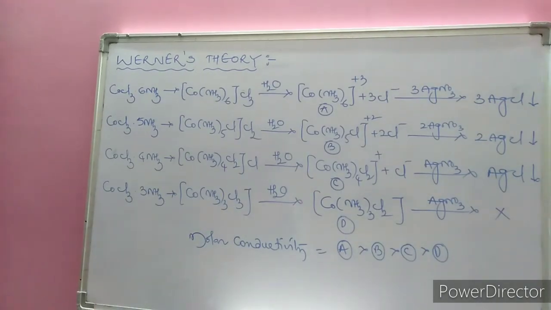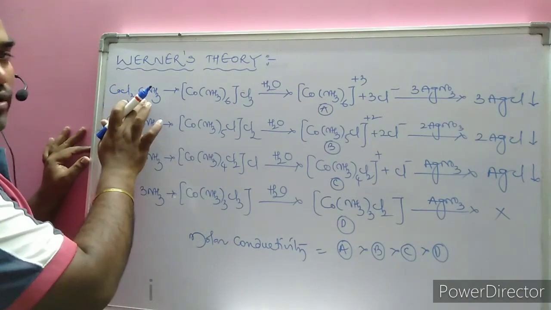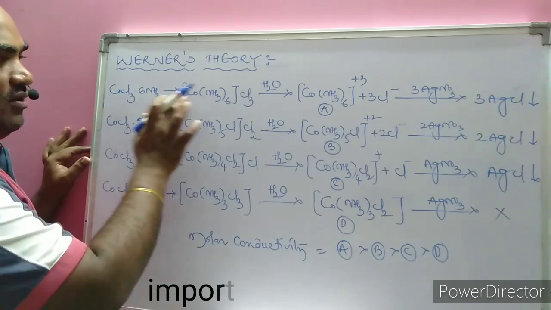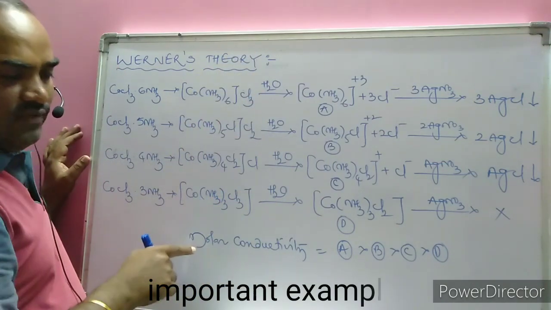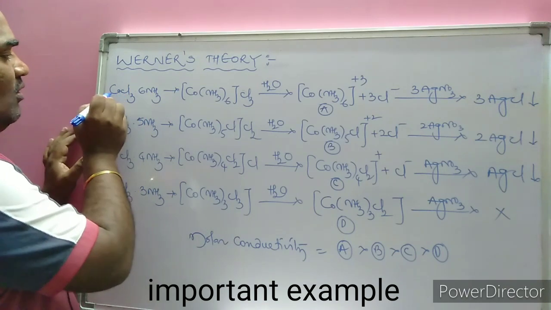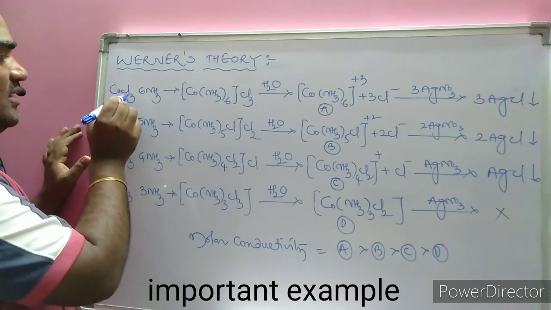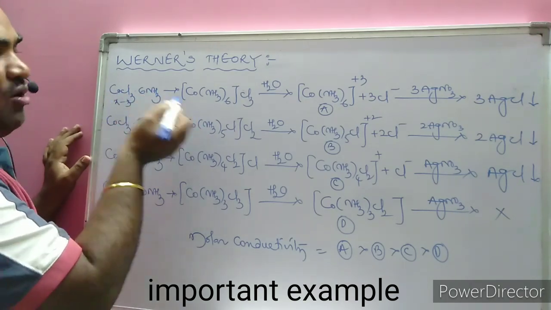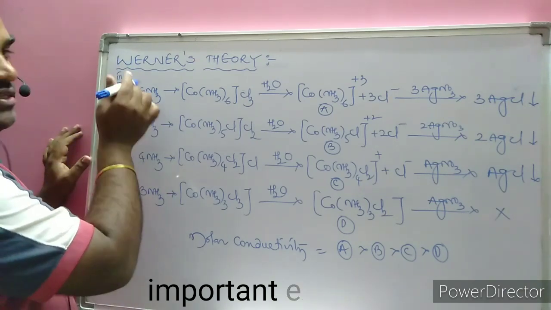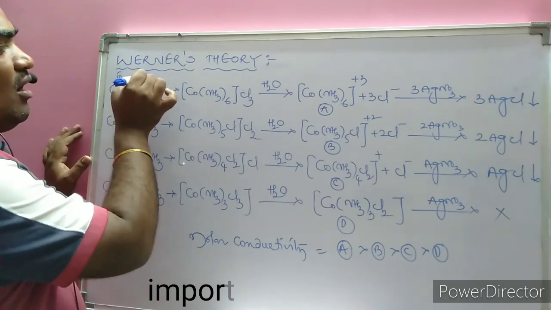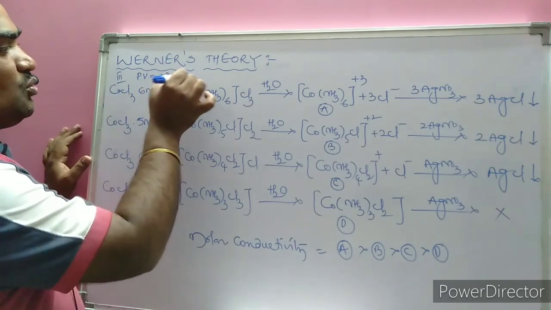Now with the help of particular examples, we illustrate Werner's theory. The first example is cobalt chloride mixed with 6 ammonia. We need the Werner formula, ionization, number of moles of AgNO3, and how it is related to molar conductivity. The primary valency of cobalt is X; each Cl is a monodentate negative ligand, minus 1 into 3 is minus 3. Ammonia is a monodentate neutral ligand, hence the cobalt oxidation number is plus 3. The oxidation number is numerically equal to the primary valency, so the primary valency is plus 3. In that case, the secondary valency should be 6.